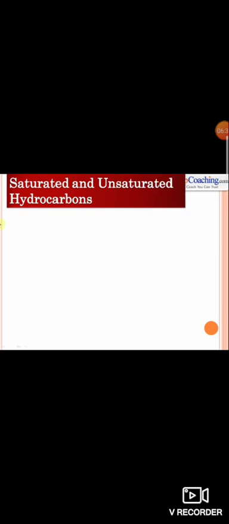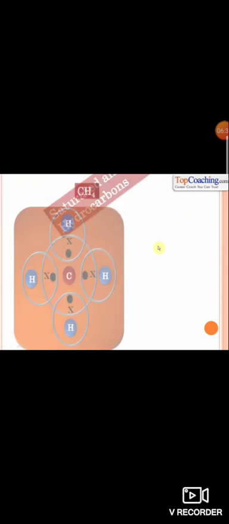When a carbon atom combines with other atoms to form a compound by a single bond, it is known as saturated. Saturated hydrocarbons contain single bonds.